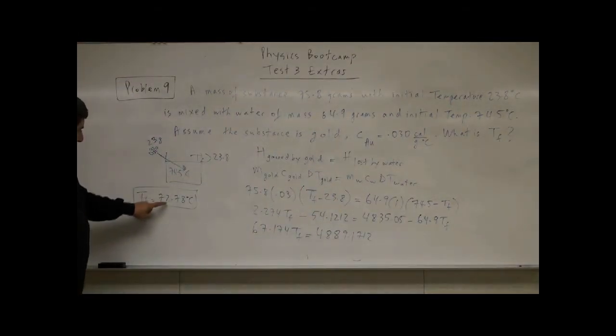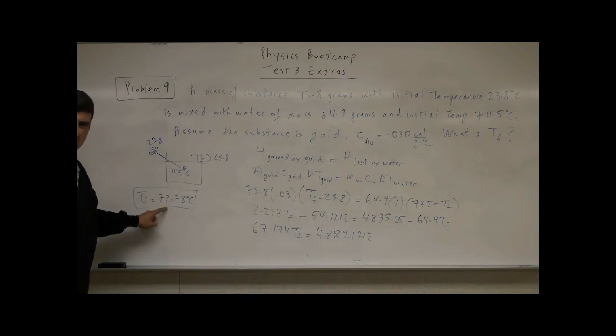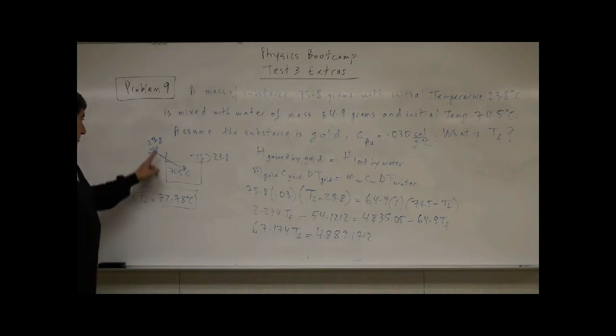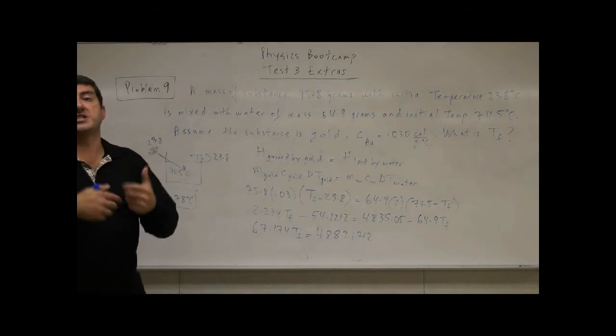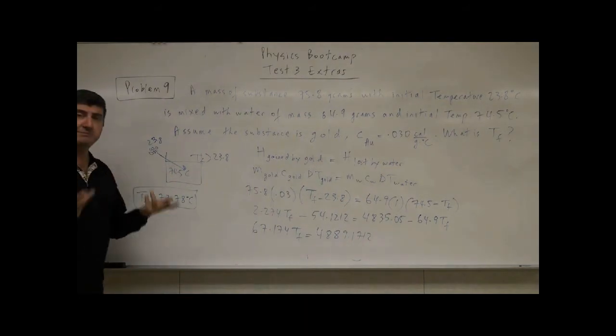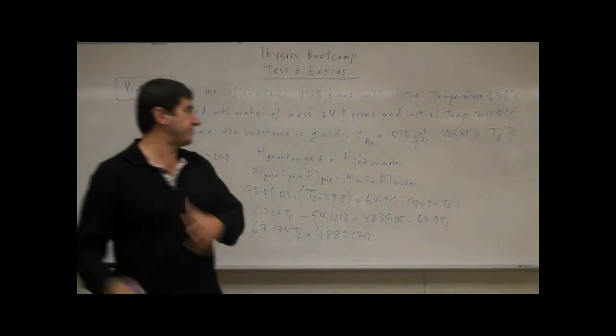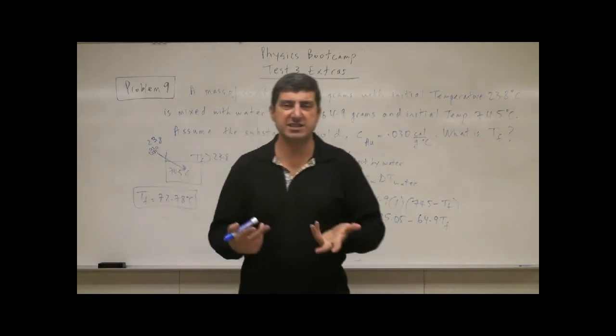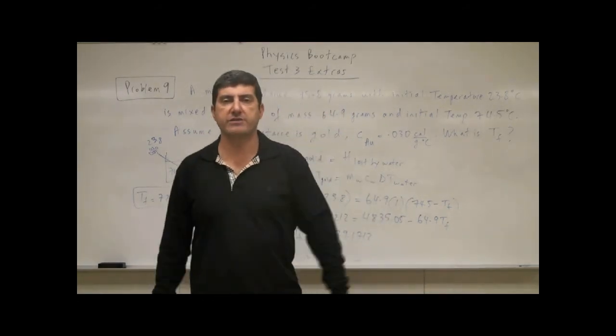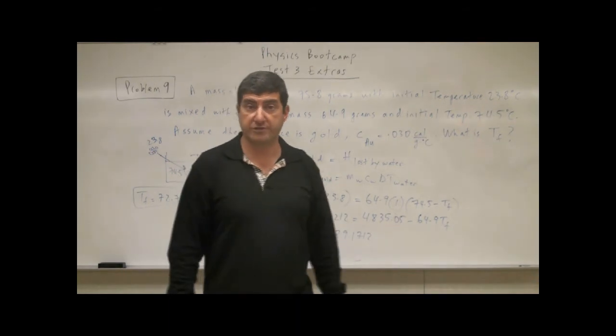Now notice the water does not cool a lot. Okay? The gold heats up a lot more. Why? Because the gold is a metal, right? And metals tend to have very, very low specific heats. Low specific heat means it doesn't take a lot of heat to warm up a certain amount of the metal by a certain amount of temperature, right?